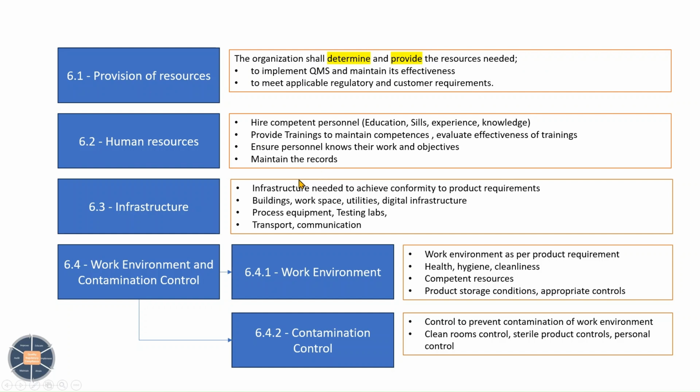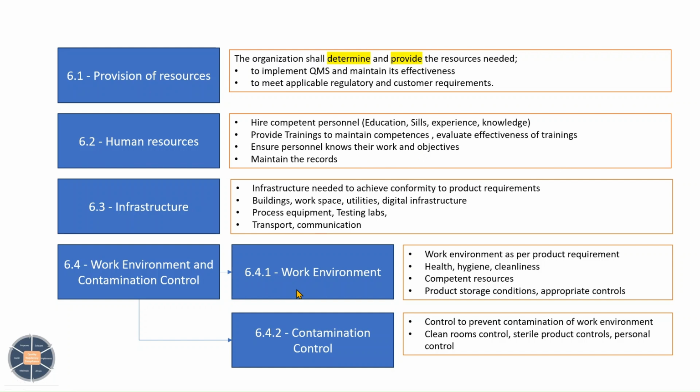Ensure that personnel know their work objective. A person should know their work objective, what their job is. So we have to tell them their job description and job requirement, and we have to take their signature also as a document, that this is what was informed to them, and they are meeting the requirement.